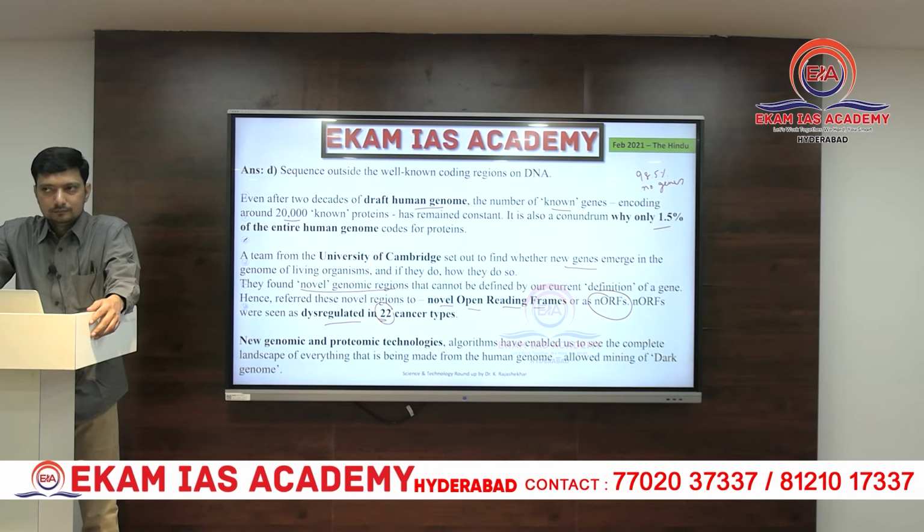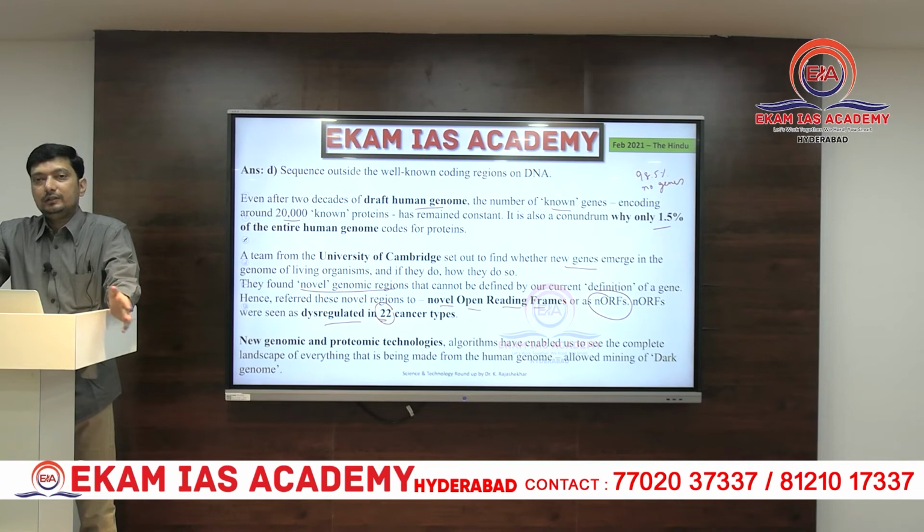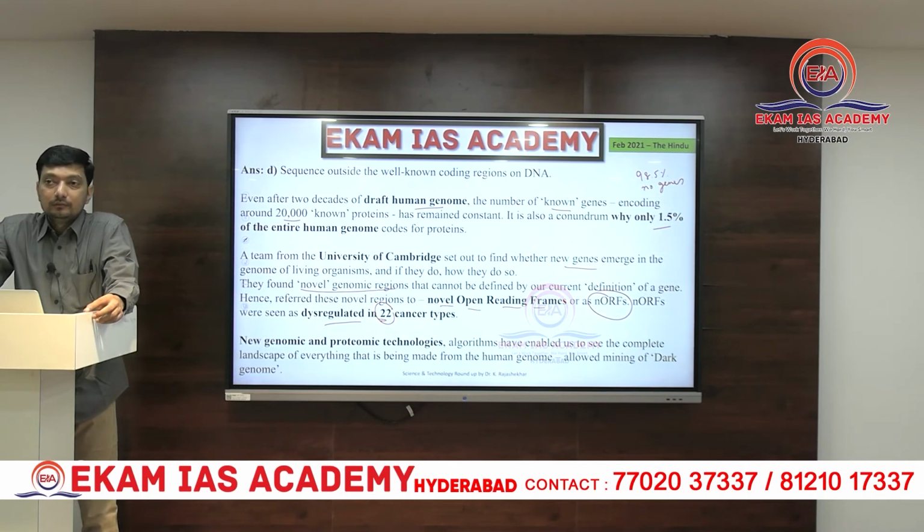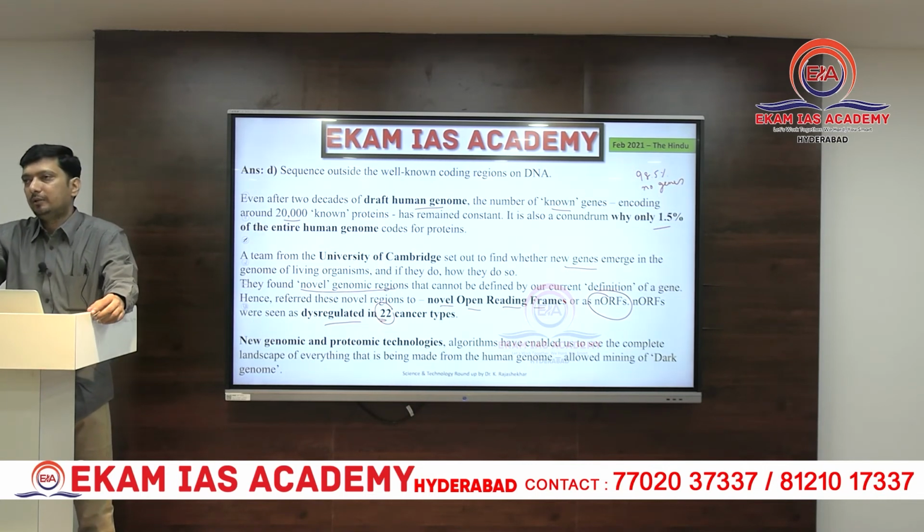They could not find the exact reason for the cancer kind of disease, which is incurable as of now. So they want to explore more apart from DNA. But why did they think that it is present somewhere else? Because in DNA itself, they have already coded the whole sequence, the Human Genome Project. Right. So they didn't find out the exact cause of it. Okay, let's say that they had this idea before, but they could not find it then, but now they are able to find it. It is because of lack of technology. That is what I am looking at.